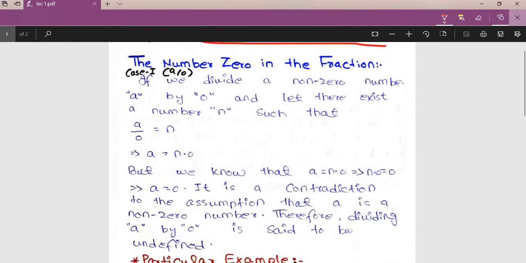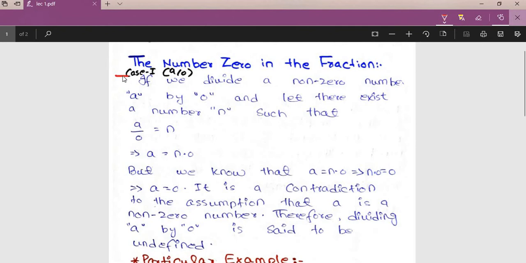Alright, so if we are dividing a number a divided by 0, or 0 divided by 0, in today's clip I'll be dealing with these two cases. Otherwise we have a lot of other cases which we cannot express mathematically. In mathematics we can't express both of them; we just say that we don't have any suitable answer for them. But how and why are we claiming that a number cannot be divided by 0, or 0 cannot be divided by 0? Why don't we just cancel it and write 0 or 1? So in this video I will try my best to give you the answer.